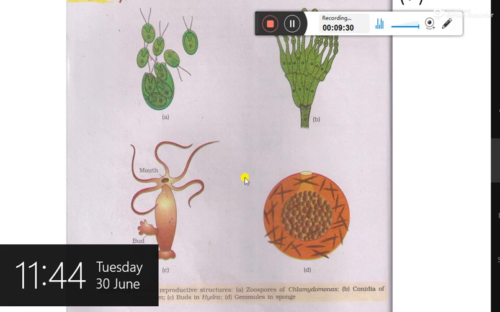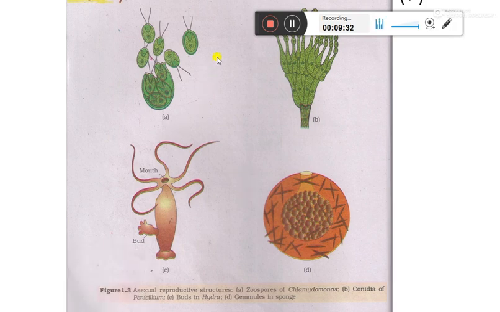So here you will find, in algae, zoospores are produced, in which two flagella are present. In penicillium, the conidia are produced. In hydra, the bud is produced, while in the case of the gemmule, these cells are present, protected by a chitinous structure.